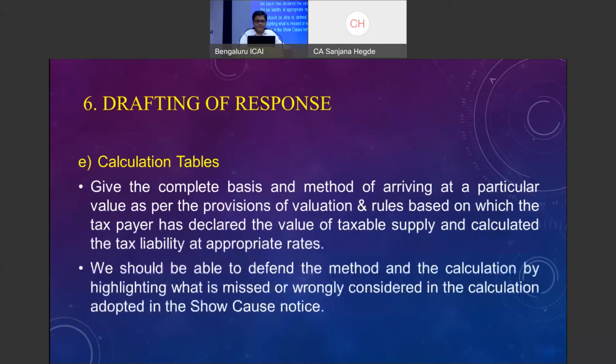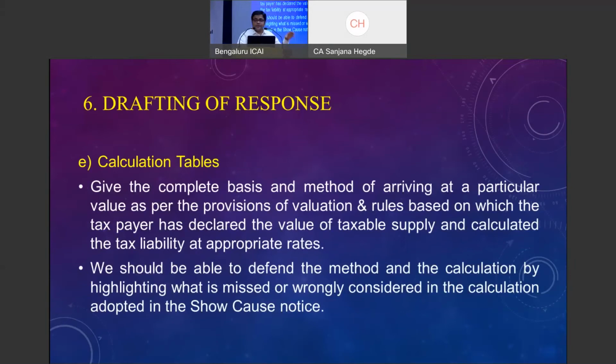Calculation tables. It can so happen that the department, during the course of audit, inquiry, or investigation, would have taken certain values. They would have taken some values based on the market conditions, arrived at the valuation and the rate, and they may even have made a calculation mistake in the show cause notice.